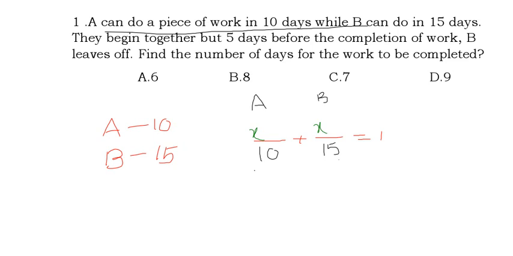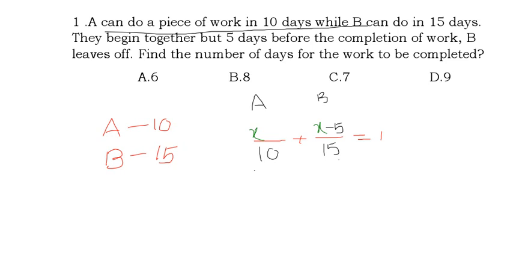Next, what they have given in the question: they begin together, but 5 days before the completion of work, B left off. So near B what am I writing? A has done the work for the whole X days. She is there, but B is not there for those X days. So I am writing near B, X minus 5. This is important. Listen, friends, why I have written minus 5: B had not done the work completely.